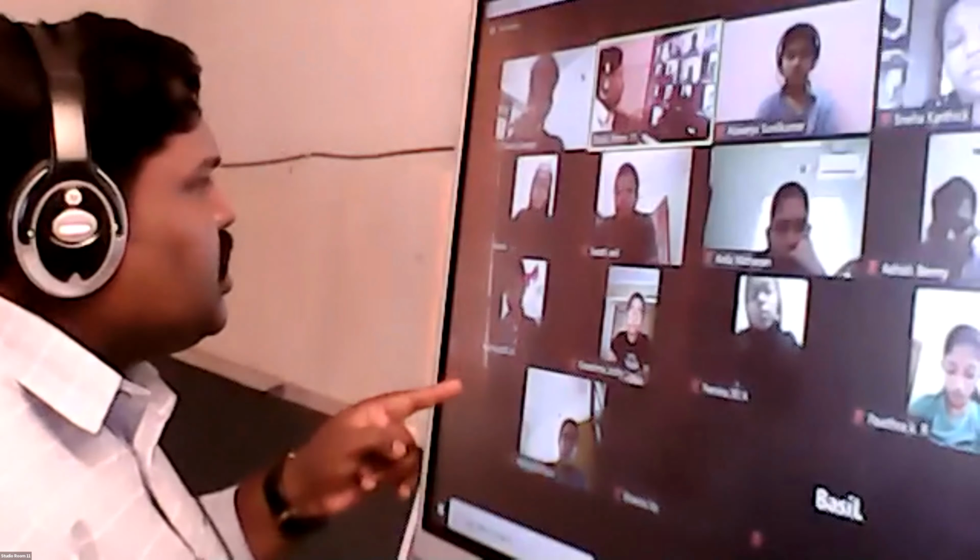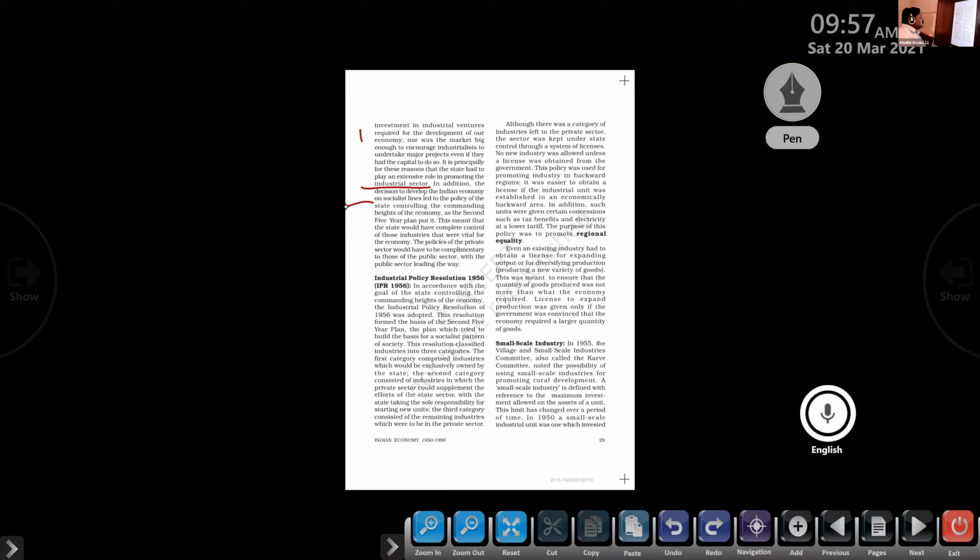Observe it clearly. In the second 5-year plan, in addition, the decision to develop the Indian economy on socialist lines led to the policy of the state controlling the commanding heights of the economy. As the second 5-year plan put it, this meant that the state would have complete control of those industries that were vital for the economy. So the government started controlling the most important industries.